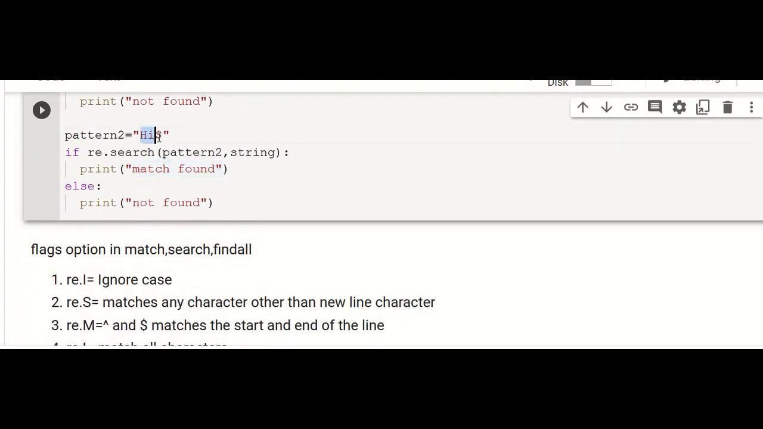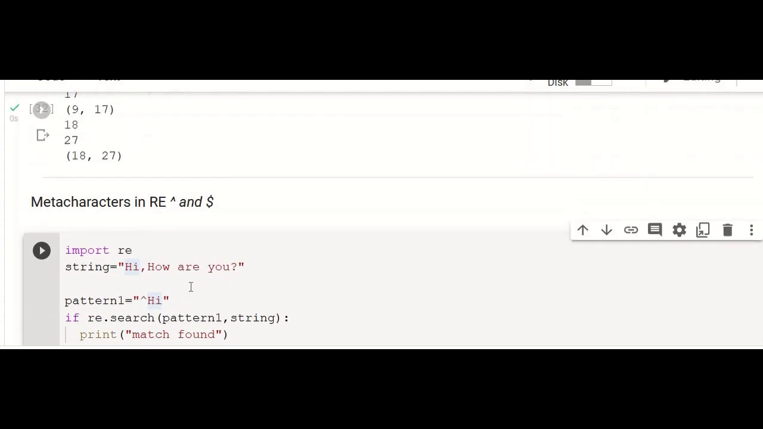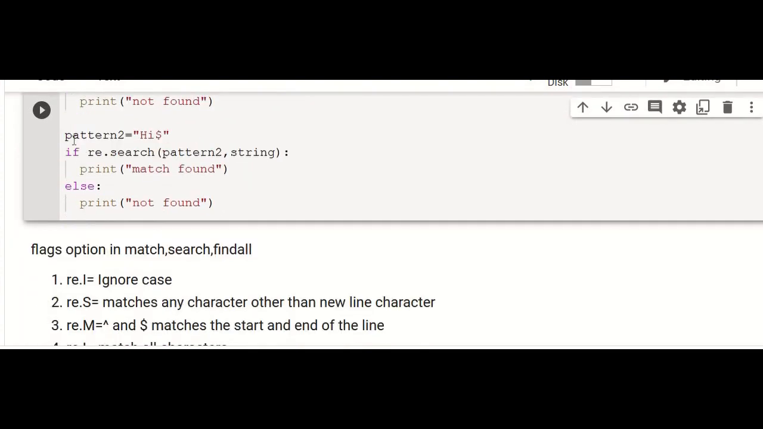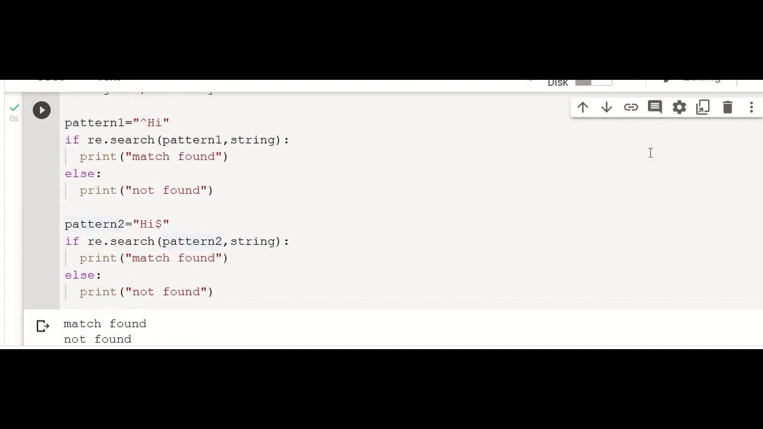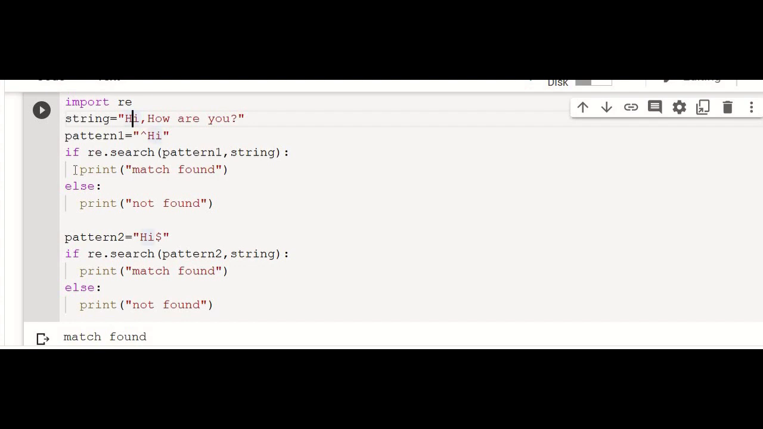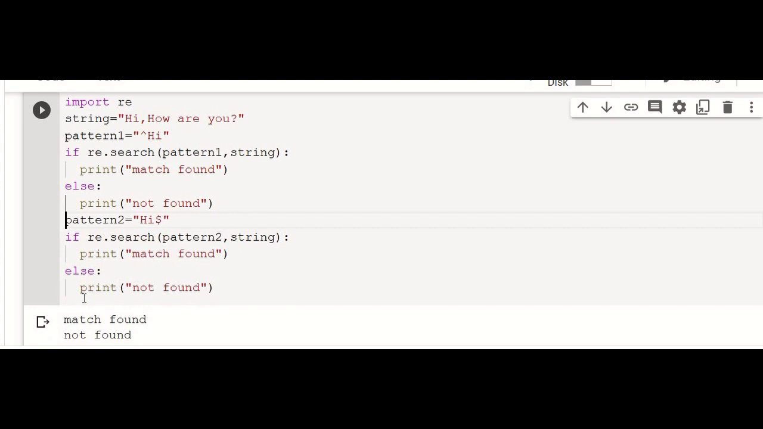So it will return true and match found will be displayed. And hi dollar means dollar will check whether this particular pattern is present at the end of the string. So in the particular string, hi, how are you?, hi is only present in the beginning and not at the end. And for the second pattern, we will have the output as not found. I think this should be clear now. So for the given string, hi is present in the beginning. So for this first pattern, it returns true. And for the second pattern, this hi is not present at the end.